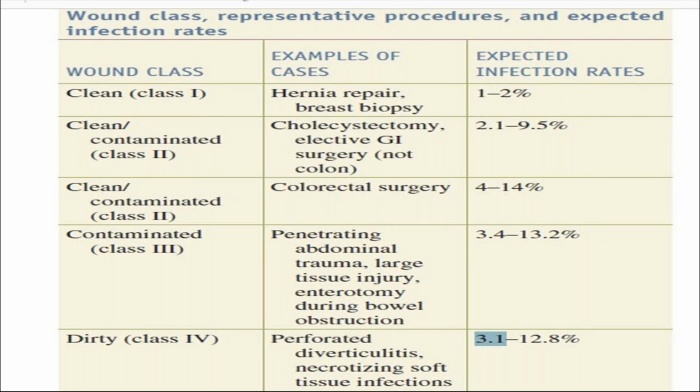As the class grade increases, there are increased expected infection rates. For class 4, the best examples are perforated diverticulitis or necrotizing soft tissue infections, with a rate of 3.1 to 12.8%.